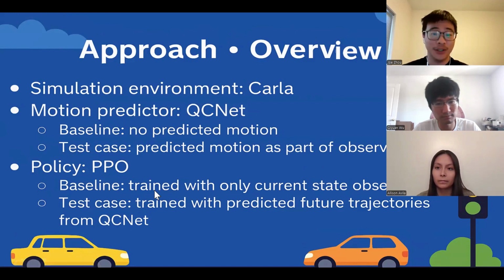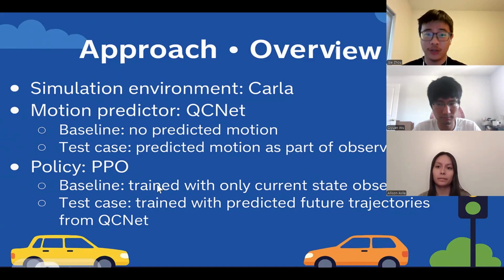The baseline for QCNet was no predicted motion, so basically it turns the project into model-free learning. But in our test case, we did predict the motion, which means we use QCNet. For PPO, our baseline was just trained with the current state observation. And in the test case, we did train with the predicted future trajectory, which comes from QCNet.